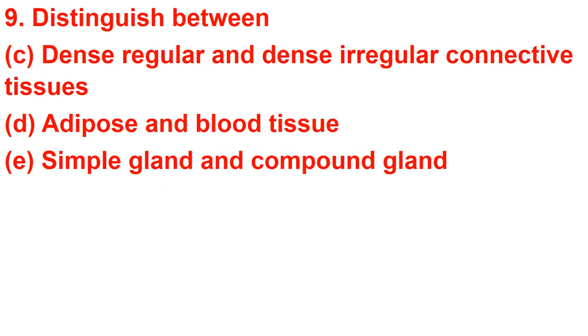Next is question number 9, and C, D and E parts of question number 9 were given as homework, and part C is differentiate between dense regular and dense irregular connective tissue. Then D is differentiate adipose and blood tissue, and then the E part is the difference between simple gland and compound gland. Okay, so let's start with the difference of dense regular and dense irregular connective tissue.